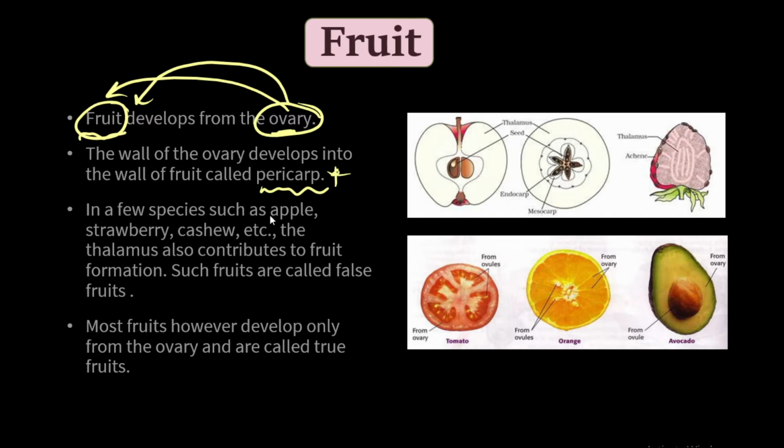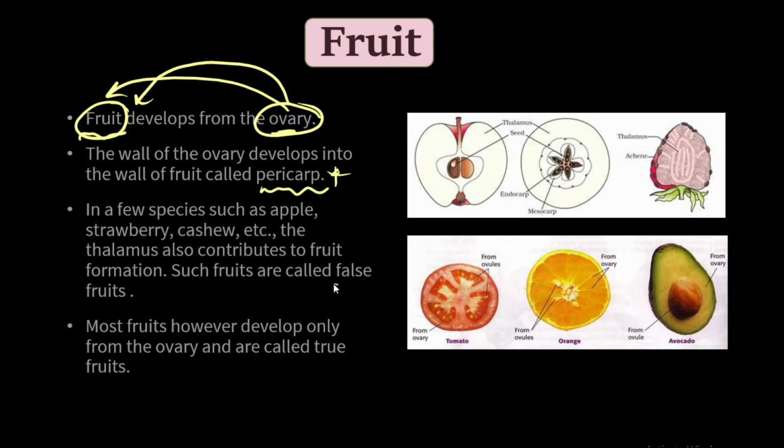Perfect, right? Now let us understand the main concept, which may be asked by the CBSE board for 1 mark or 2 mark questions. The question would be like this: what is a false fruit and what is a true fruit? So listen very carefully here.